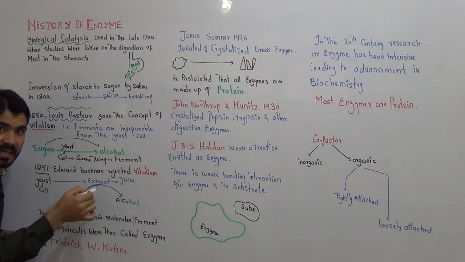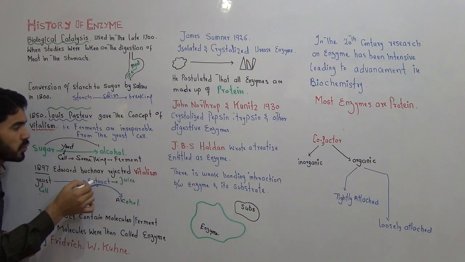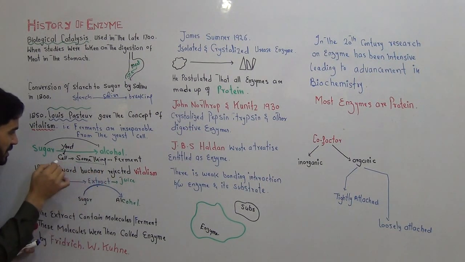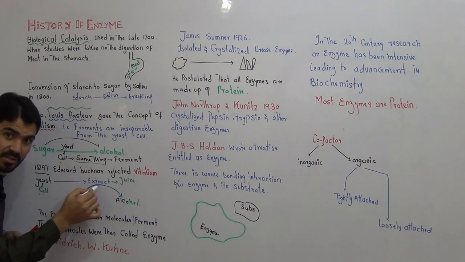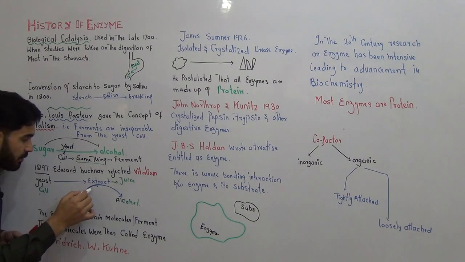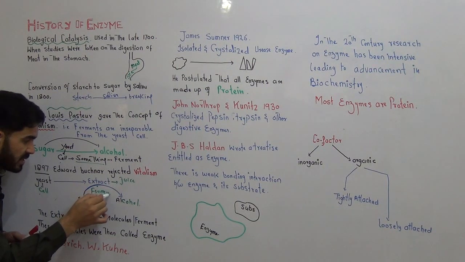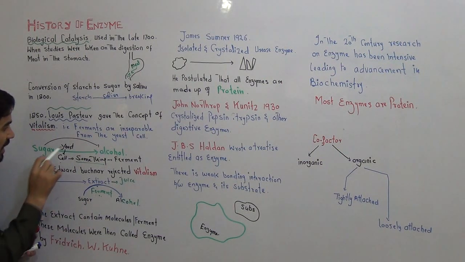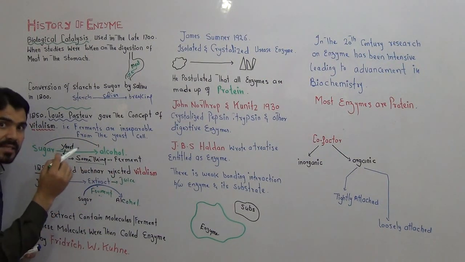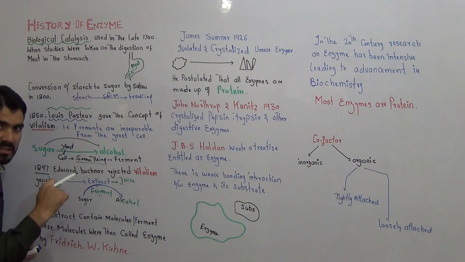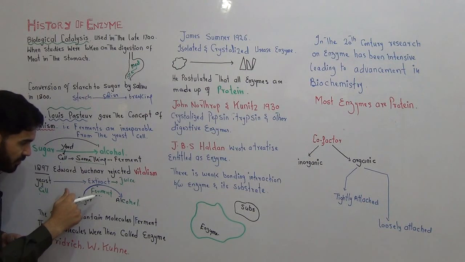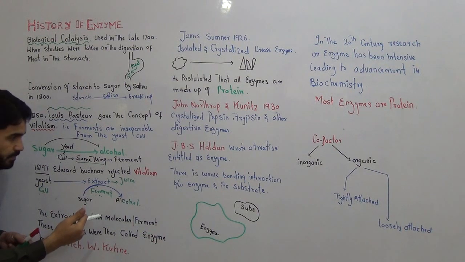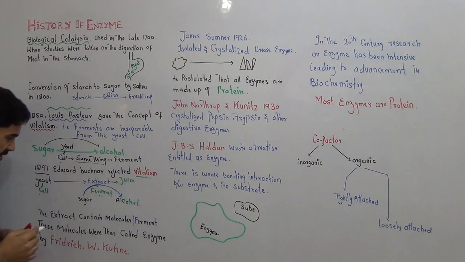The ferment is present in the extract, and we have separated the ferment from the cell. So the idea of vitalism has been rejected, because it said that you cannot separate this from the cell, but now we have separated the ferment from the cell in the form of extract, and sugar was converted into alcohol. So the vitalism theory has been rejected.